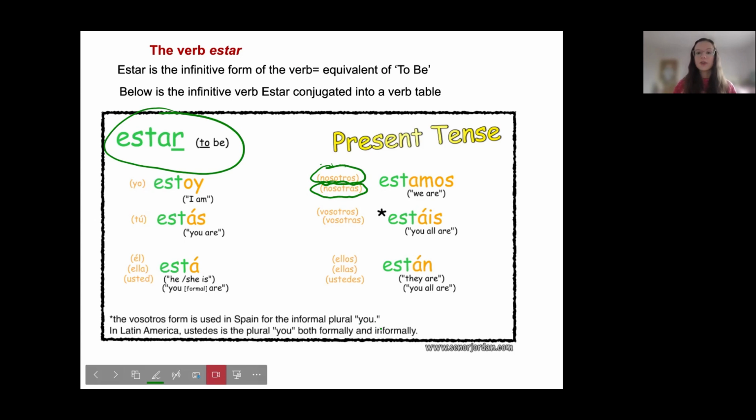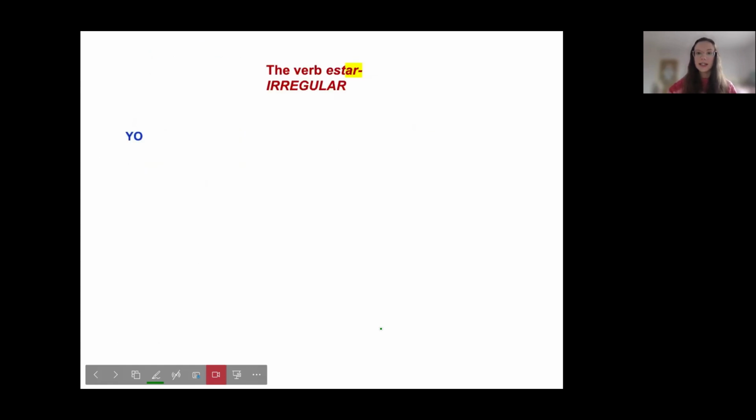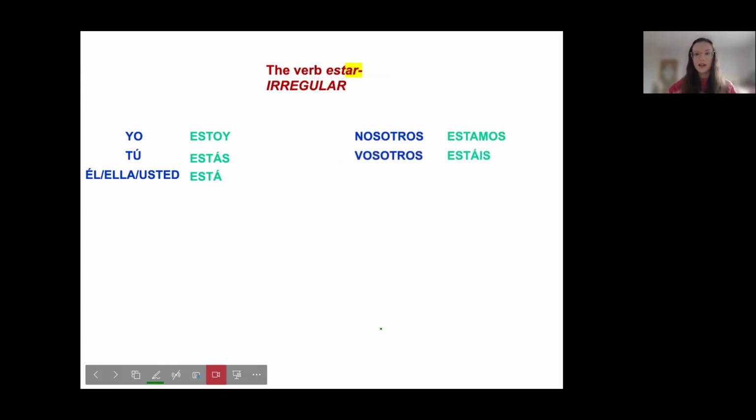The same with this, vosotros, vosotros estáis, you all are. Ellos, ellas, ustedes están, they are or you all are. Okay? And just to note that the vosotros form is used in Spain for the informal plural you. In Latin America, ustedes is the plural you, both formally and informally. I would recommend learning all of them, just so you know. So let's look at estar. So yo estoy, tú estás, él, ella, usted está, nosotros estamos, vosotros estáis, ellos, ellas, ustedes están.